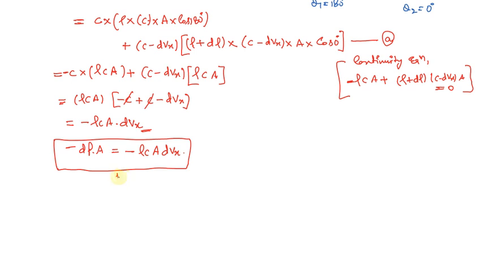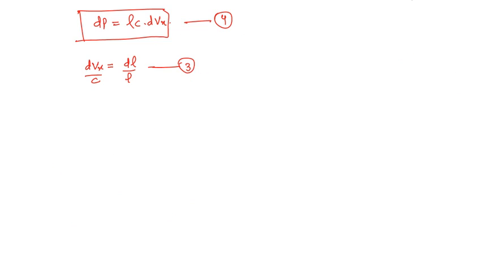Now if we simplify, dp equals rho c into dvx. We write this equation as equation 4. So we are left with equation 3 and equation 4. Now if we replace dvx from equation 3 in equation 4, we get dp equals rho c into c d rho upon rho.